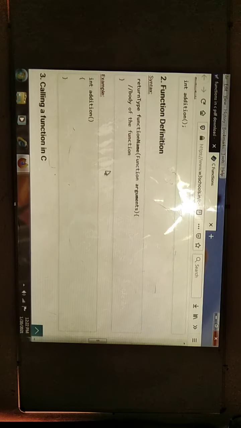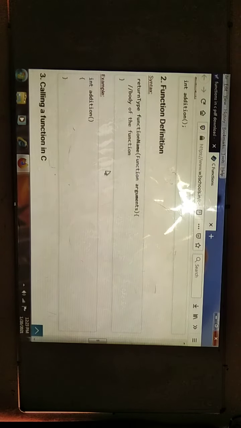In the function definition, we must write the return statement. If you are returning some value, for example if we are performing addition, the data we return will be in integer format. There we need to use the return type integer, the int data type. This is the way to declare the function definition. Example is also given below. Int addition, parentheses opening and closing, then open the curly braces and close the curly braces. This is the way of function definition.